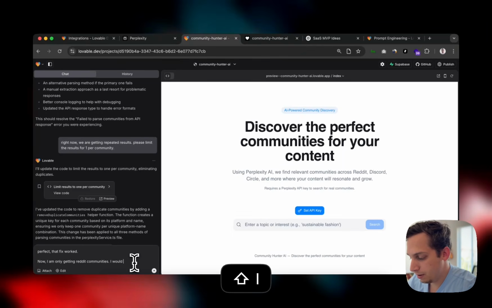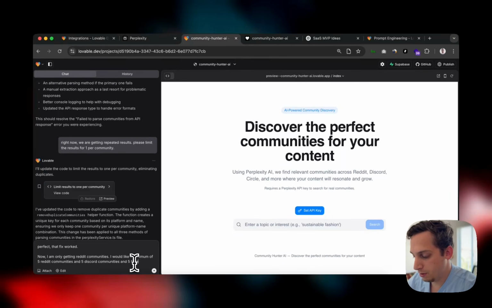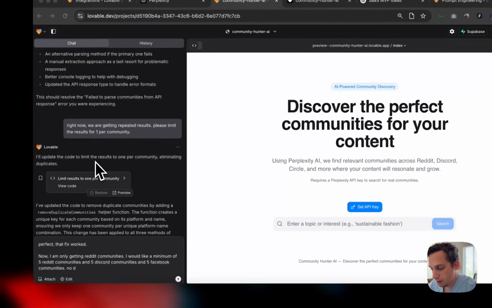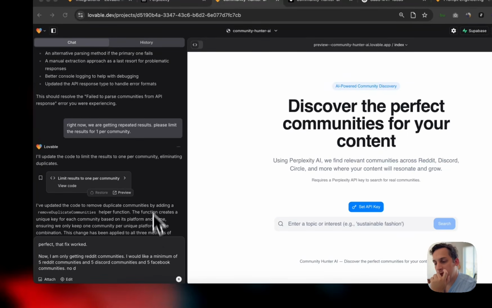I would like a minimum of 5 Reddit communities and 5 Discord communities and 5 Facebook communities. Let's just put it like that. What was the first one that we added before?